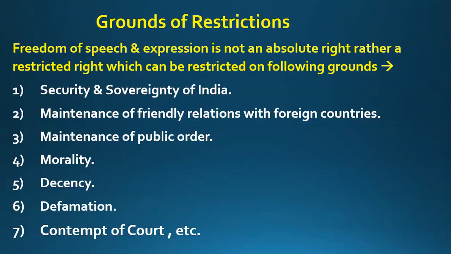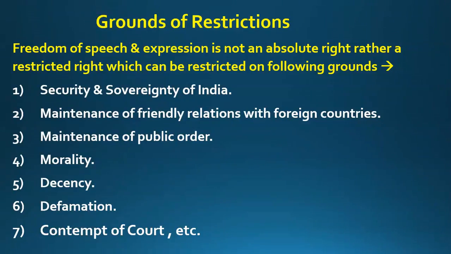You are not allowed to speak about that secret in public, and actually you are not allowed to tell that information to any person. So your Article 19 Clause 1 Subclause A is restricted on the ground of security and sovereignty of India. If the security or sovereignty of India is under threat, then you cannot express your views.